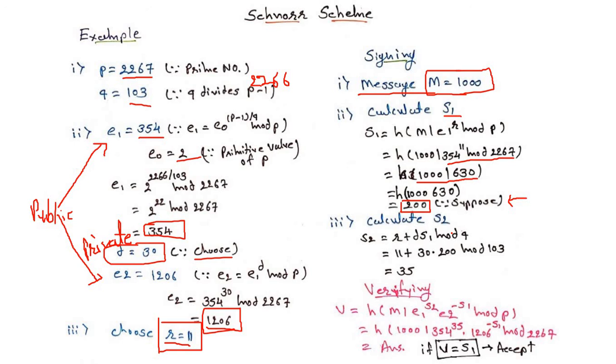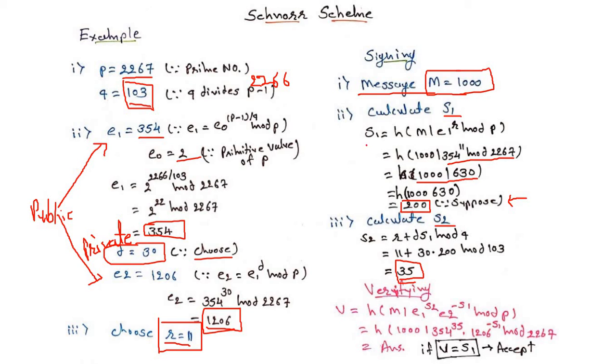Next, we will calculate S2. For choosing the value of S2, we will use the equation R plus D into S1 modulo Q. The value of R is equal to 11 from here. D is equal to our private key. The value of the private key is 30, into S1. The value of S1 we have already calculated; suppose we are getting 200. So here I have taken the value of S1 as 200, modulo Q. Q we have already taken earlier as 103. So finally we will get the answer 35.